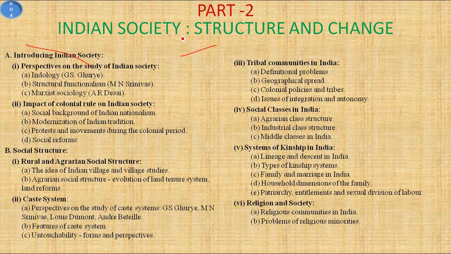We still have to finish paper 1, but we can start paper 2 with only this section: Indology by G.S. Ghurye, Structural Functionalism by M.N. Srinivas, and Marxist Sociology by A.R. Desai. So these are the theories of the sociological thinkers we have to study in paper 2.